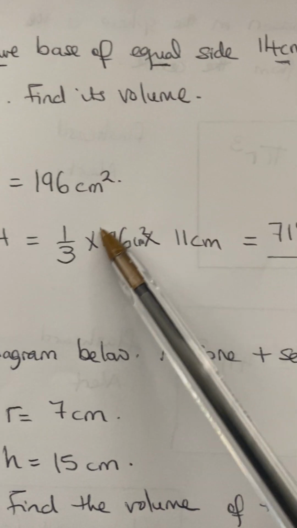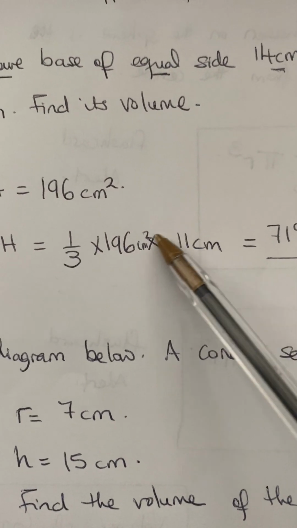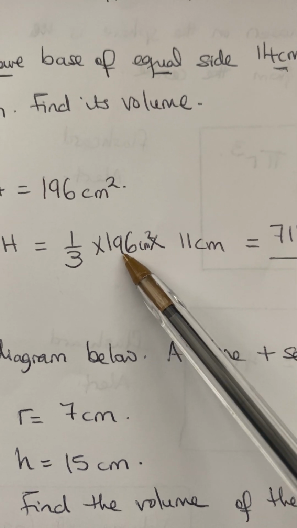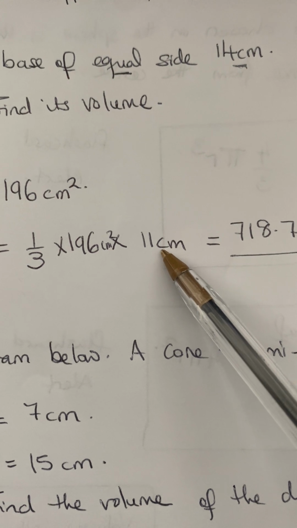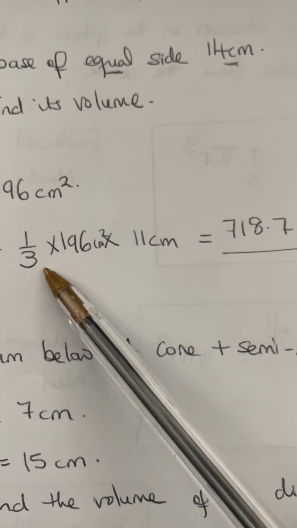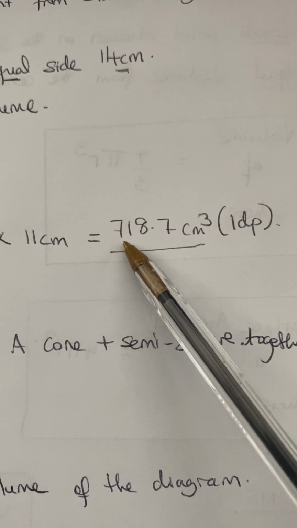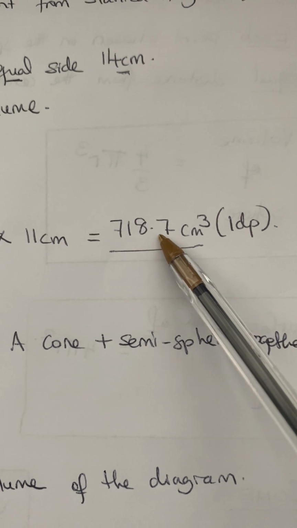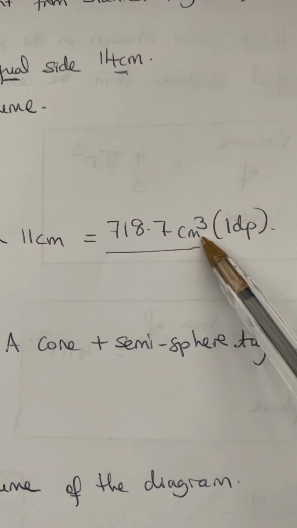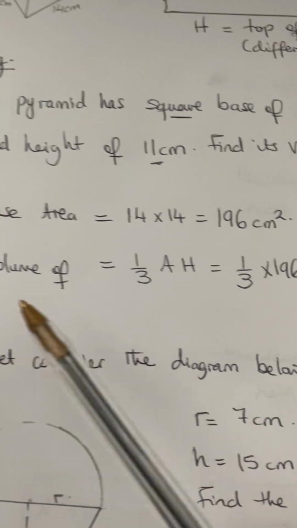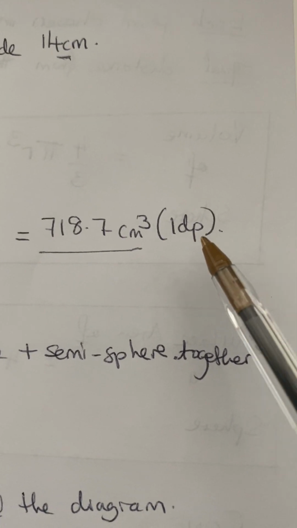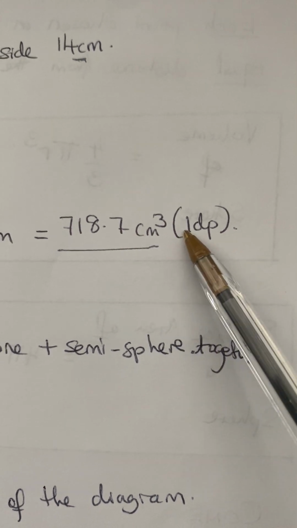So when I do this correctly on the calculator, 196 times 11, and divide by 3, I'm going to get 718.7 centimeters cubed. Remember, it's volume, so it will be centimeters cubed.